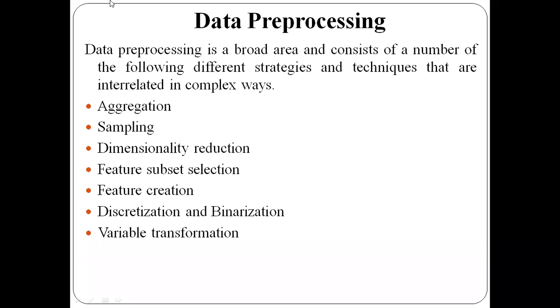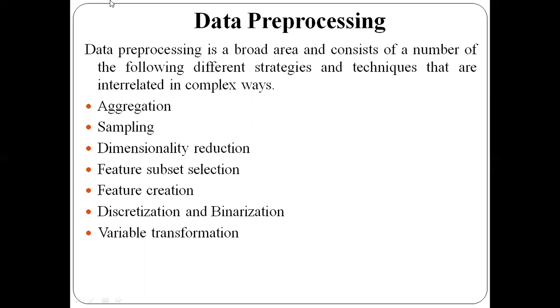I told some of the methods which we will be using in data pre-processing, like fusing or combining the data from multiple sources. That is one of the steps done in data pre-processing. And then removing the noise, errors and anomalies present in the data is also one of the steps. And one more example I have given is selecting only a subset of features, or selecting only appropriate features, which is called feature subset selection. That is also one of the steps in data pre-processing. So, briefly, we had studied that in the KDD process.